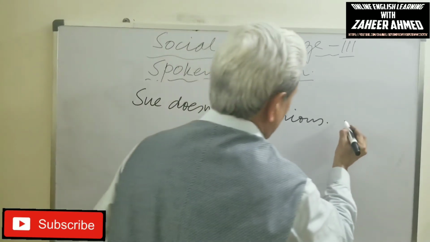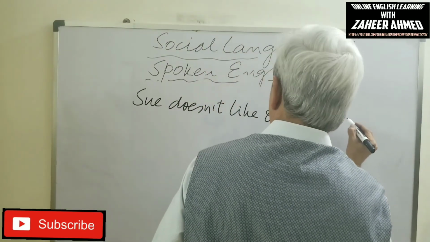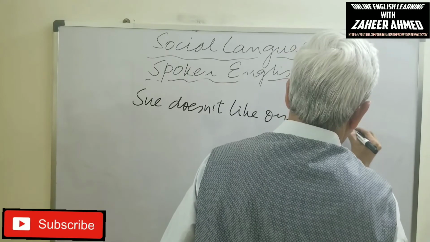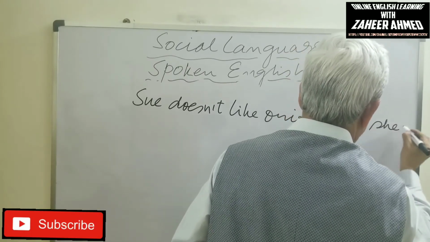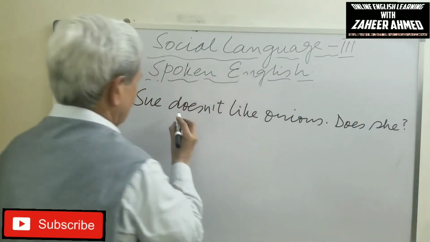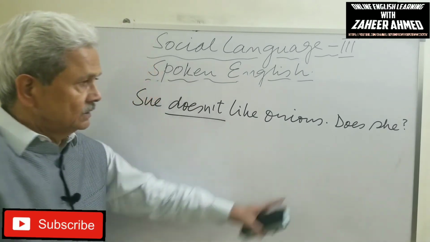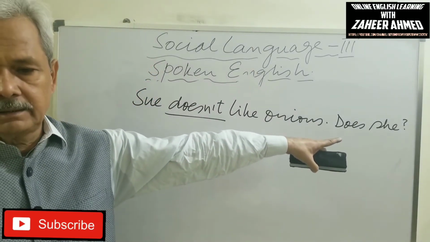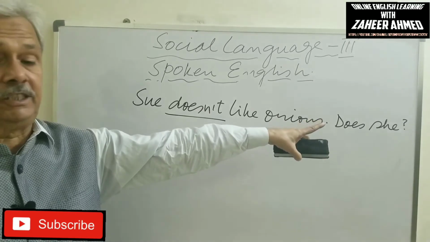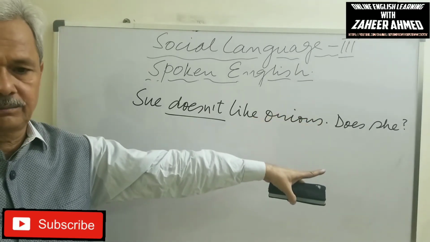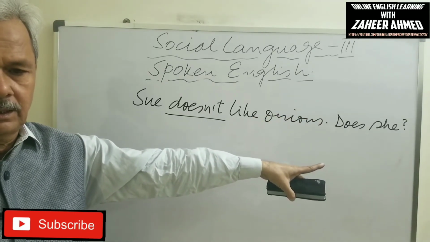Now the question tag, does she? Look, the sentence is negative, but the question is positive. Not doesn't she, but does she. Got it?